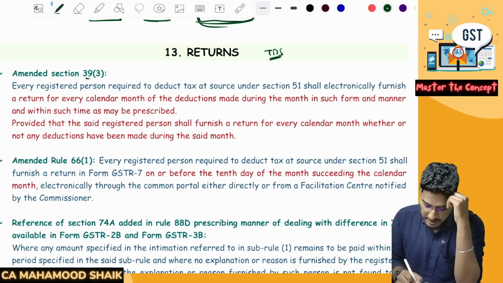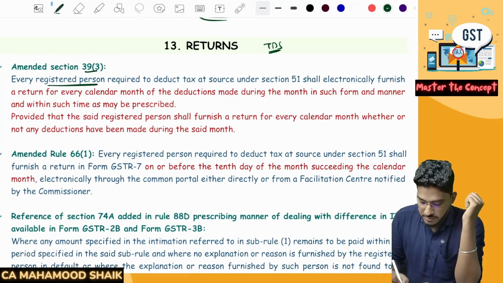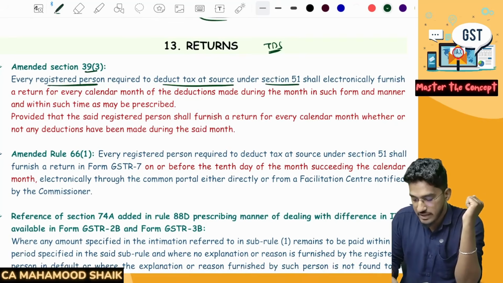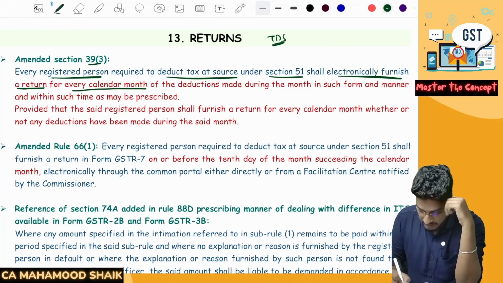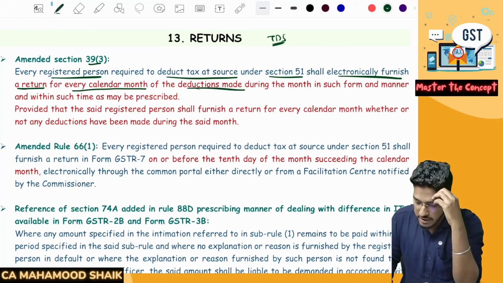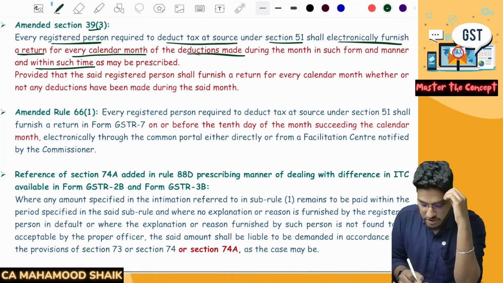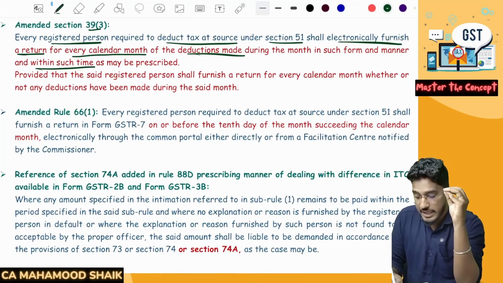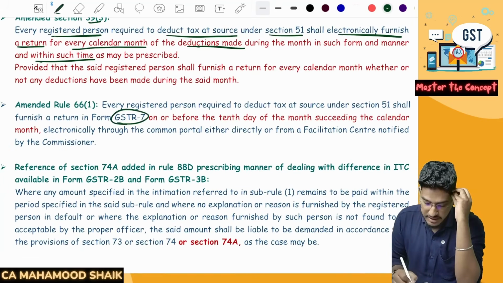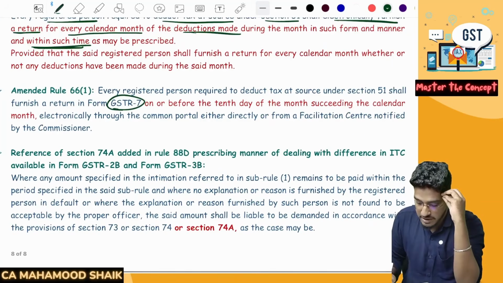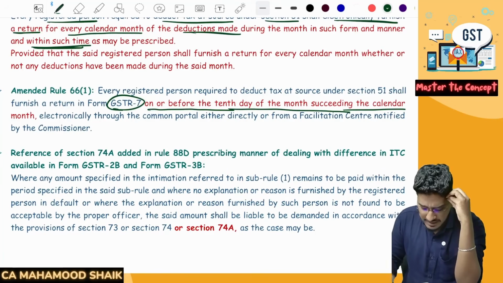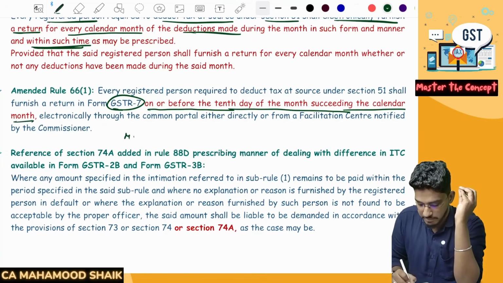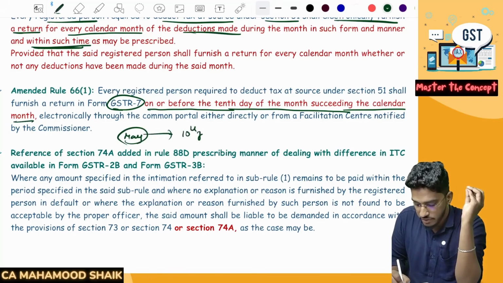So if you see here, amended section 39 subsection 3: every registered person who is required to deduct tax at source under section 51 shall electronically furnish a return for every calendar month of the deductions made during the month in such form and manner and within such time. So you are required to file a return in such form and manner. What is that form and manner? GSTR 7. And what is the time limit? On or before the 10th day of the month succeeding the calendar month. For example, for the month of May, you are required to file the GSTR 7 on or before the 10th of June.